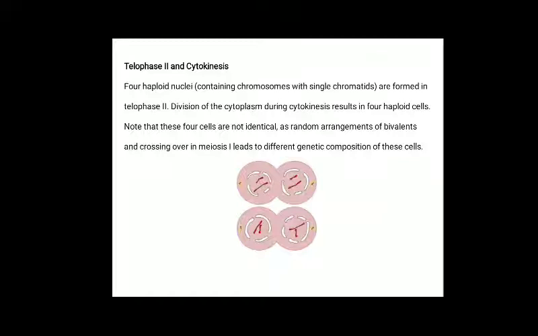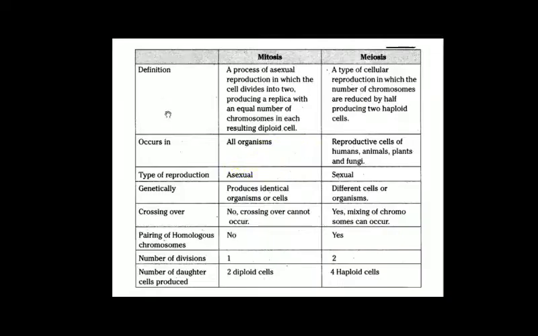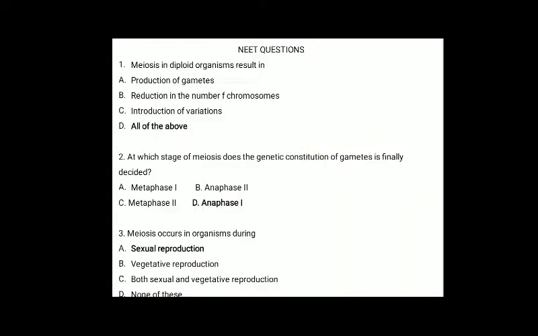Note these four cells are not identical, as random arrangement of bivalents and crossing over in meiosis lead to different genetic composition of these cells. Then here we have the differences between mitosis and meiosis. Next we have some NEET questions. First one. Meiosis in diploid organisms results in option A, production of gametes, option B, reduction of number of chromosomes, option C, introduction of variations, option D, all of the above.